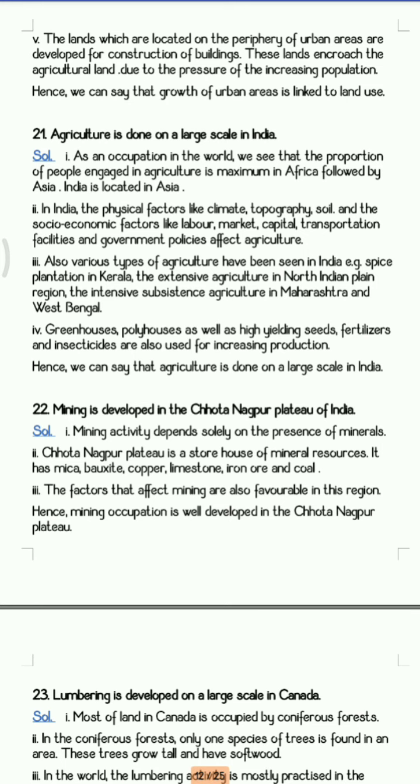Now there are a lot of advanced techniques which are used by Indians to increase the yield. So the techniques like irrigation facilities, greenhouse effect, polyhouse, then the fertilizers, insecticides are also used to get the maximum yield. So this is all about the 21st one.